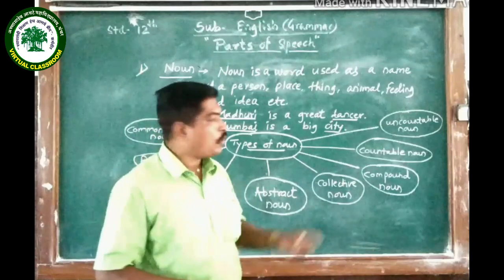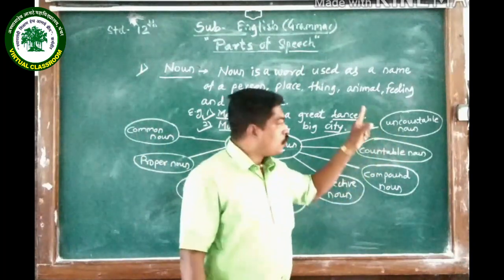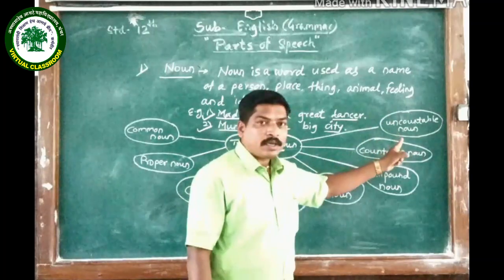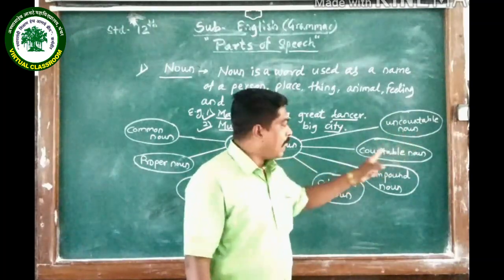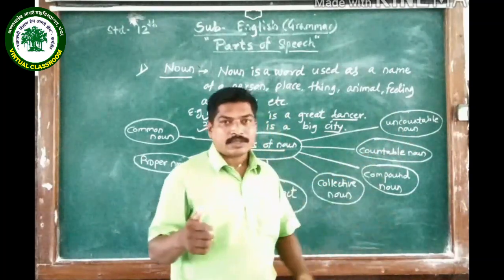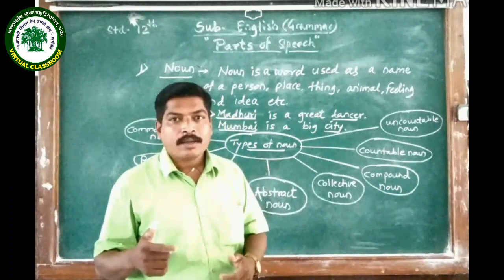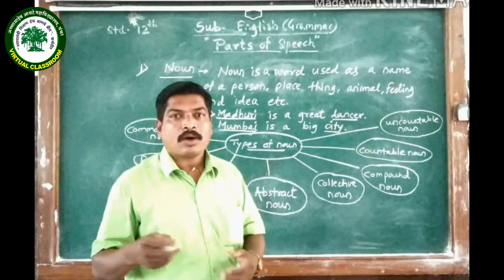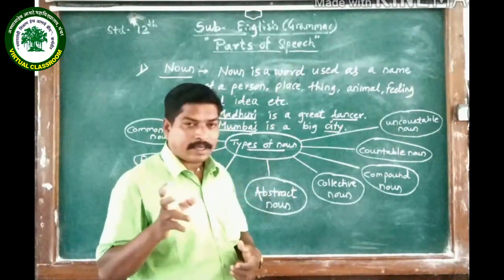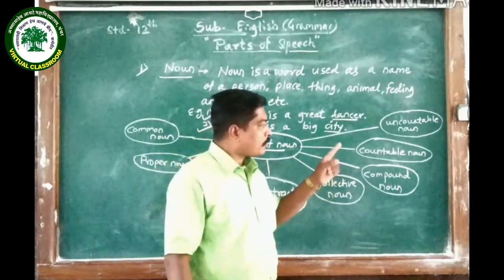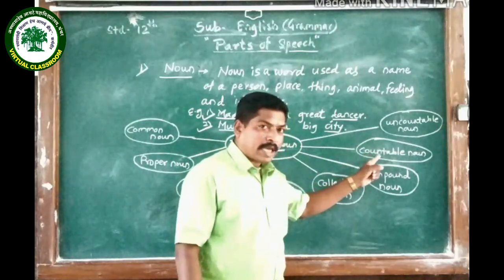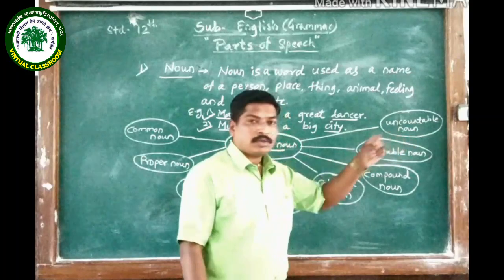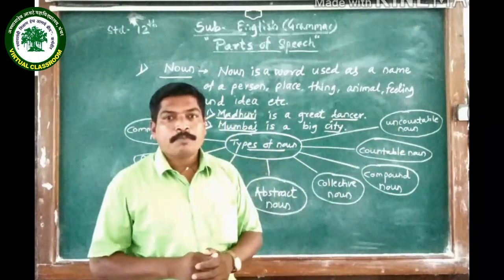For uncountable nouns a measuring unit is needed, and for countable nouns there is no need of a unit. For example, liter or rupee, and in that way. Countable nouns can be modified into their plural form, and uncountable nouns can't be.